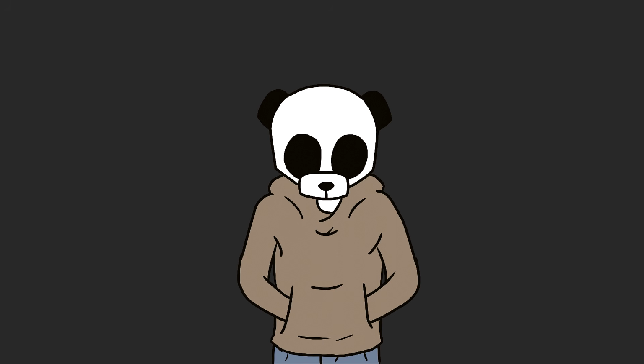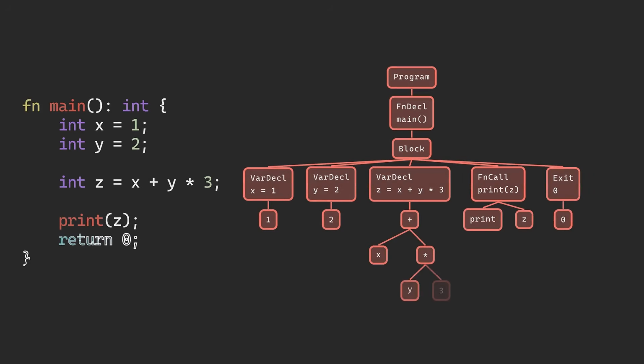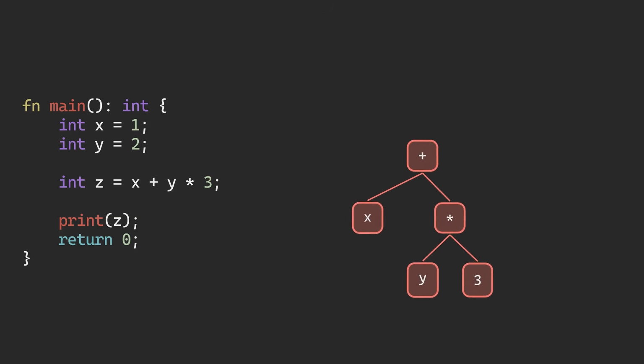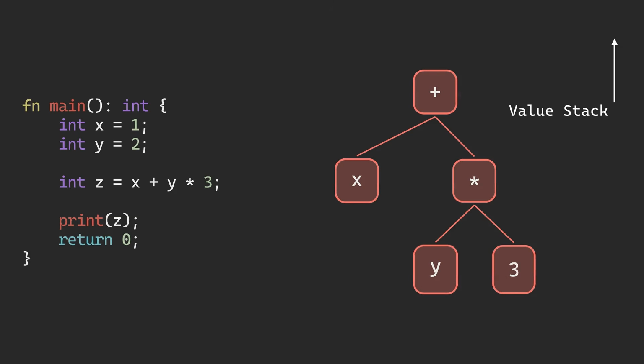Lots of interesting things happen during IR generation, so I'll only focus on a couple of them. First, how can we ensure that expressions get evaluated in the proper order that we built in our AST? The solution is to use a stack to hold the temporary values we generate. We traverse the expression tree in post order, which means we visit the left subtree, then right, then the operator.